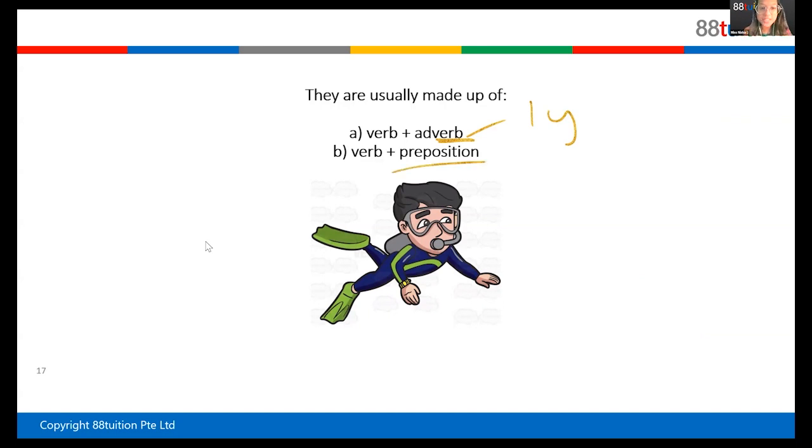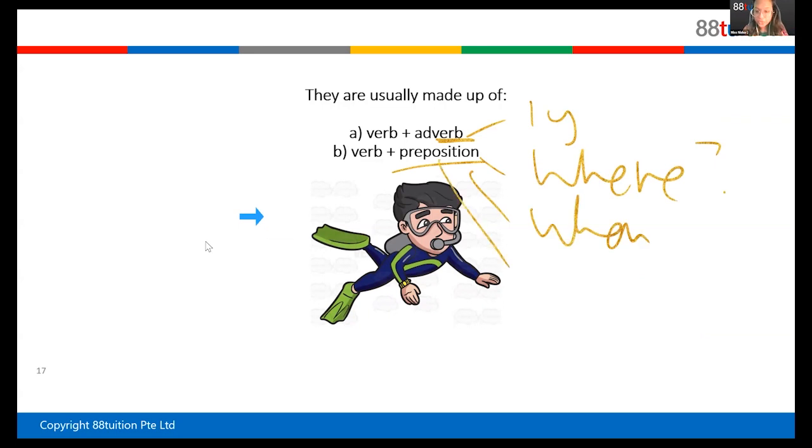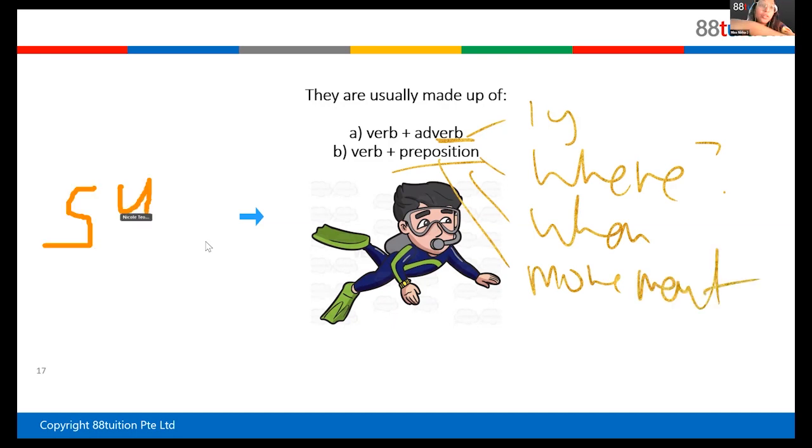And preposition means where something is, right? It tells you where. It tells you when, time, on time. It tells you movement. For example, I moved along the street. I walked into the room, movement. So preposition: where something is, where, when, and movement. And then adverbs describe verbs, describe adjectives, describe another adverb.